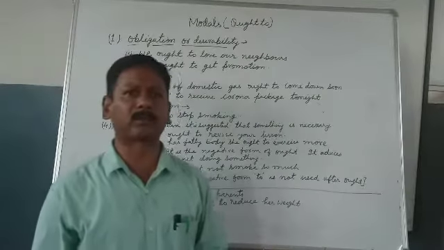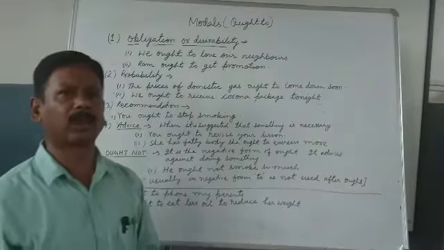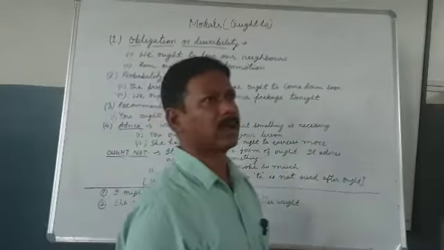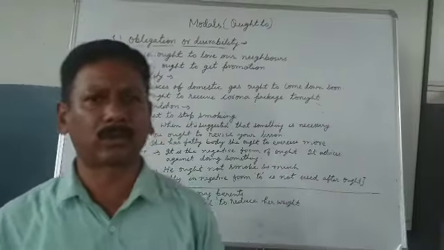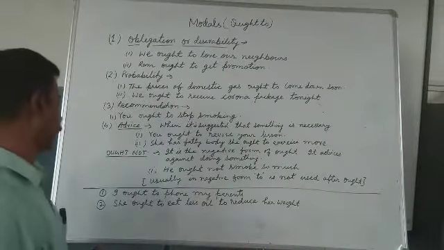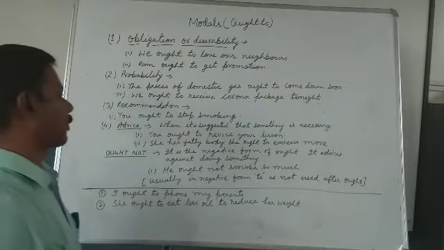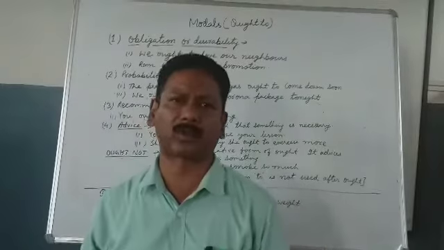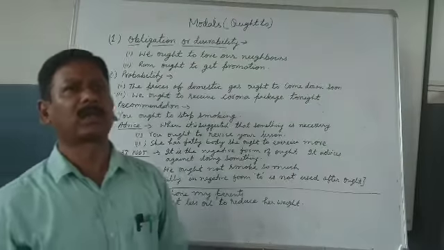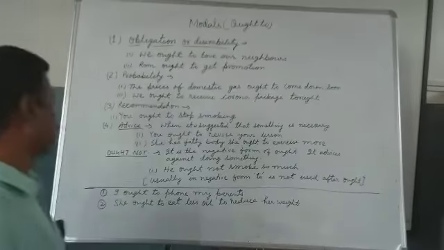In the general form you have seen that to is used after ought, but in the negative form, when you are prohibited from doing something, ought not is used and after that to is not used. You can better understand with this example: he ought not smoke so much. That means he is advised not to smoke so much, inasmuch as it is harmful to us. Sometimes some coughing also happens.